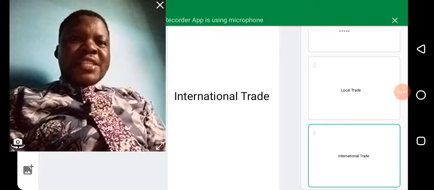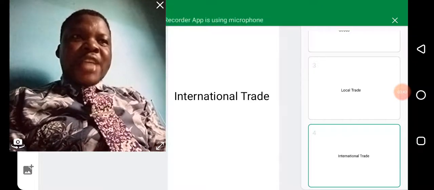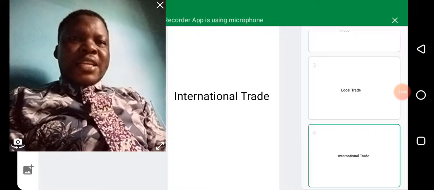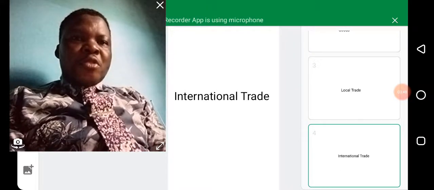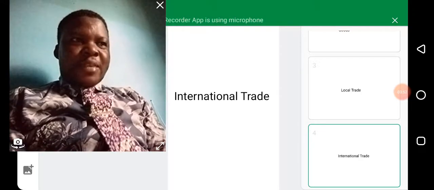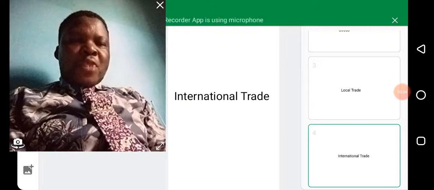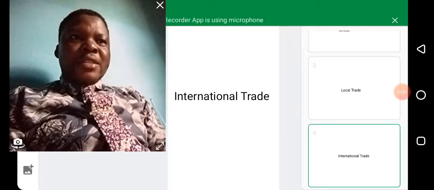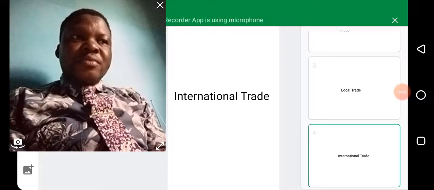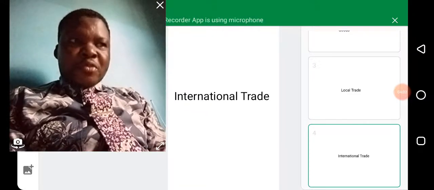We say Nigeria exported yams to Ghana, for example, or Nigeria exported crude oil to the United States of America. So when a country sells his or her goods and services to another country, we refer to it as what? Export.